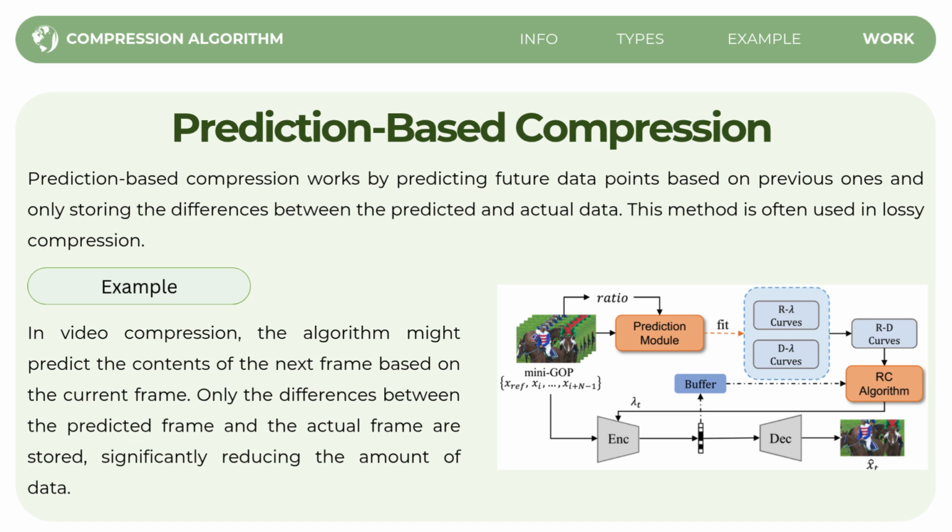This method helps compress the data while still maintaining a good level of quality. Although some data is lost in the process, which is why we call it lossy compression. So in simple words, prediction-based compression guesses what comes next and only saves the small differences, making the file size smaller and easier to store.